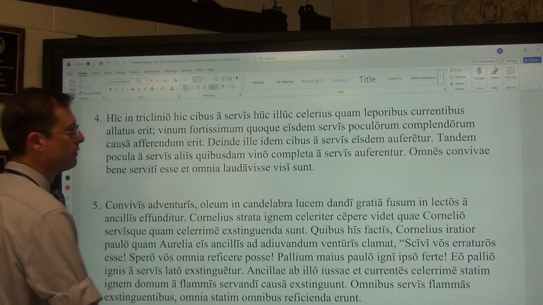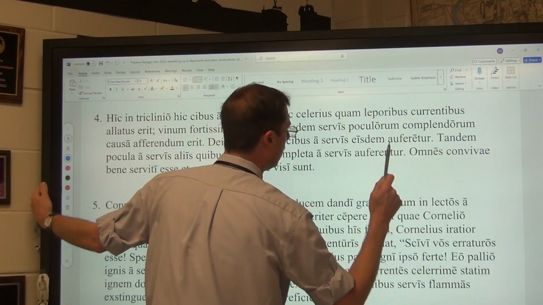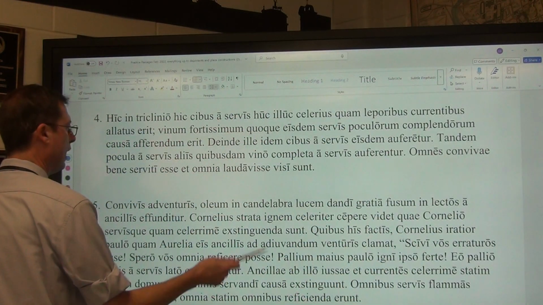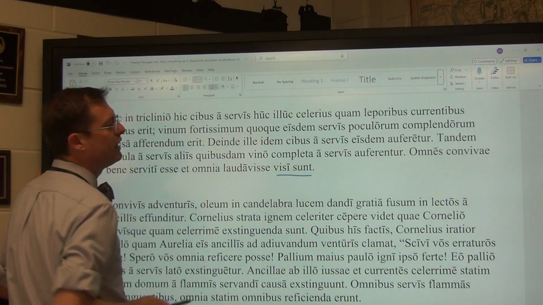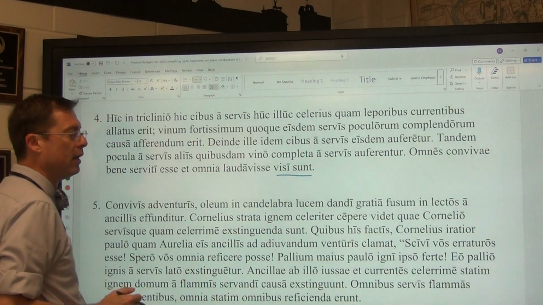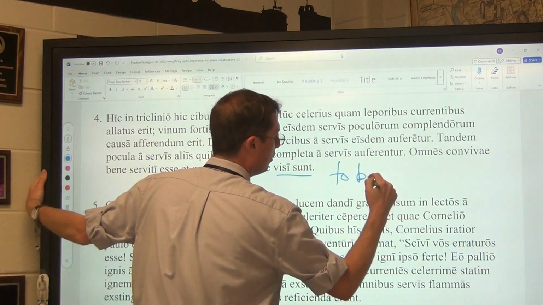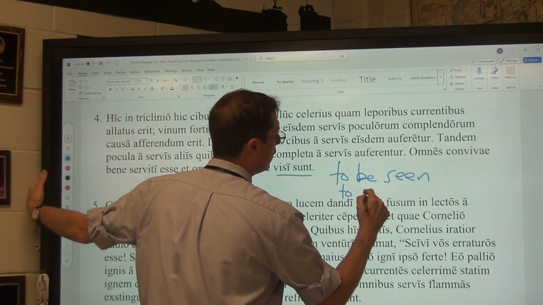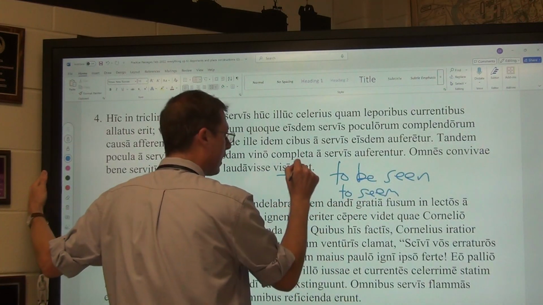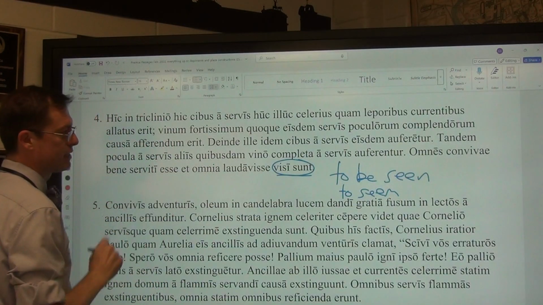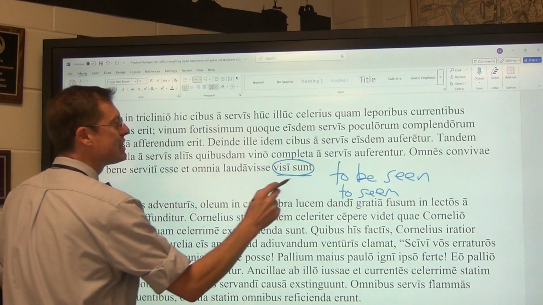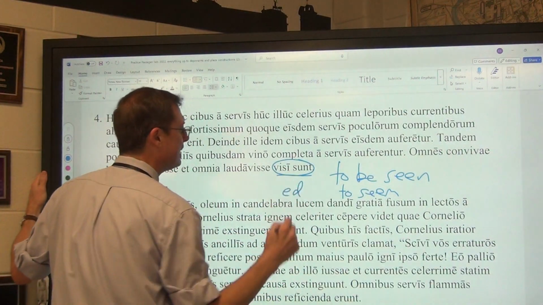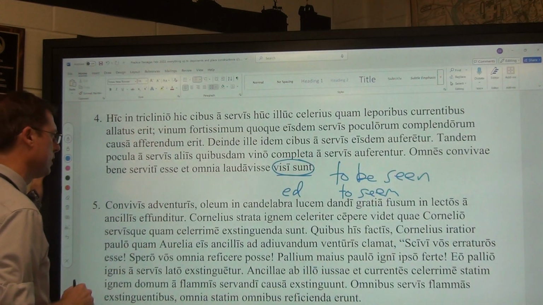And so it says, omnes convivae, all the dinner guests, and there it is, the verb videre. When it is passive, it can either mean to be seen, or, as Makalenta just told us, to seem. It is obviously perfect passive, and so therefore, they seemed, they did seem, they have seemed.